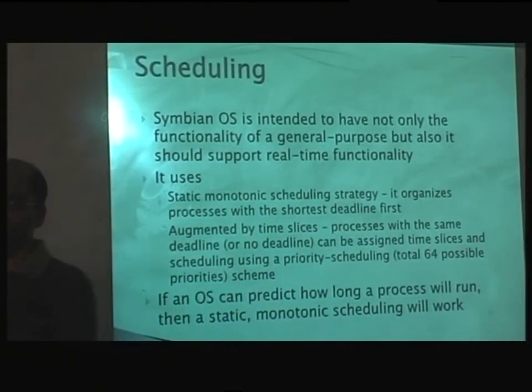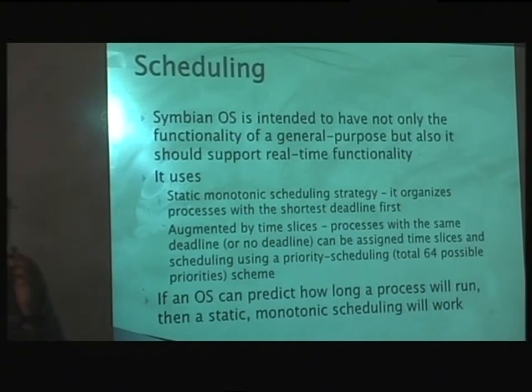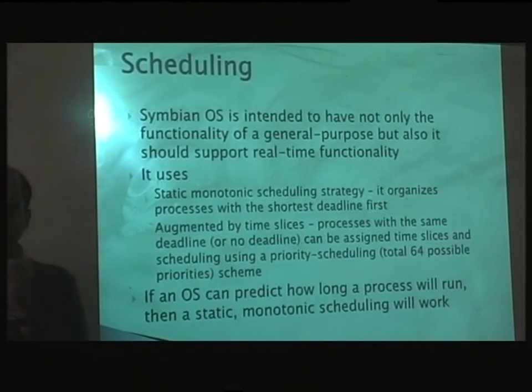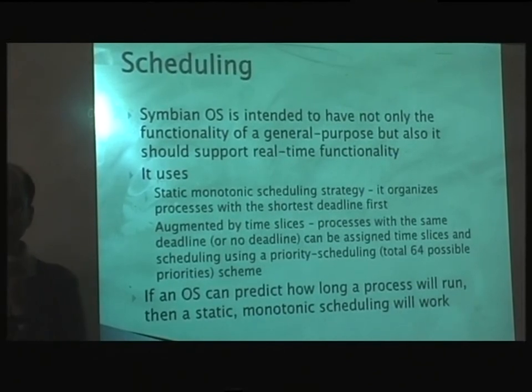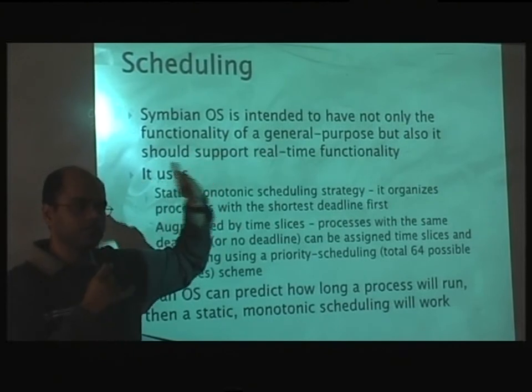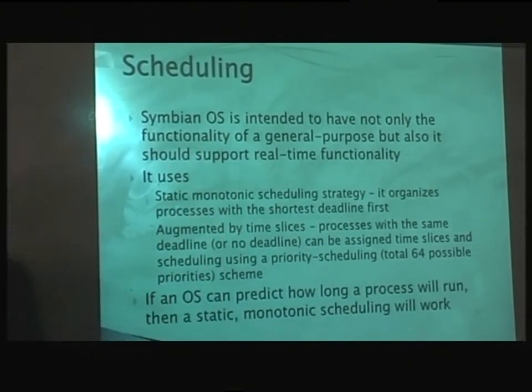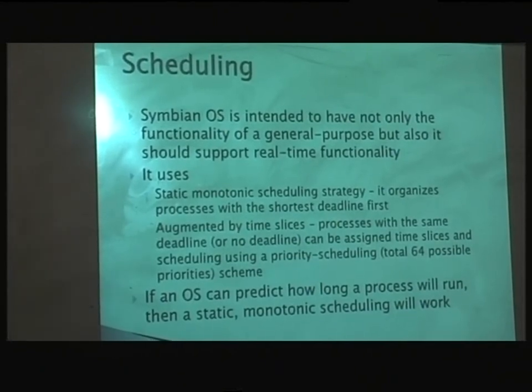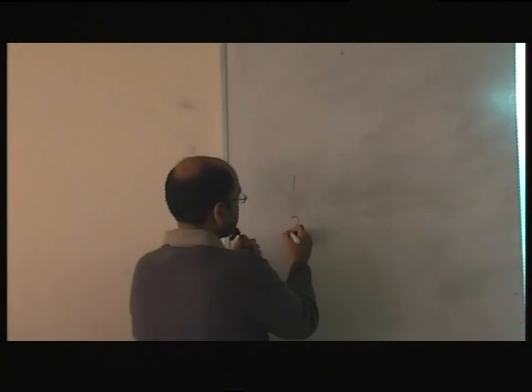So let's say there are 10 processes with the same deadline. Right? So there is no greater than or lower than relation. In that case, all these processes can be finished at the same time. And to do that, the operating system will use a round robin scheduling within it. So there is a priority scheduling on top. So there are two levels of scheduling, level 1 to level 2.